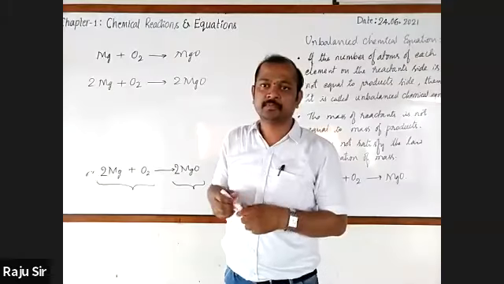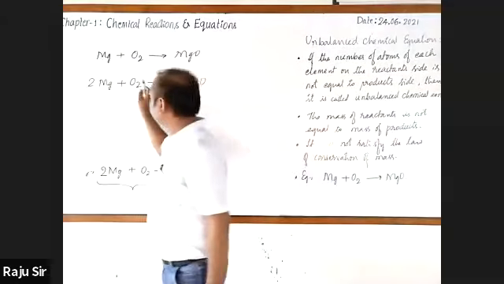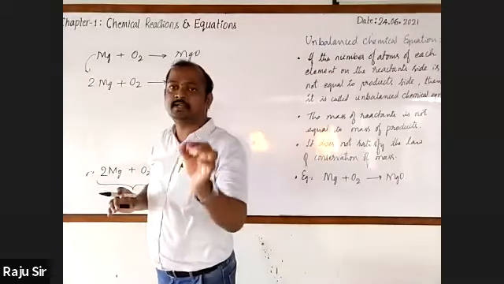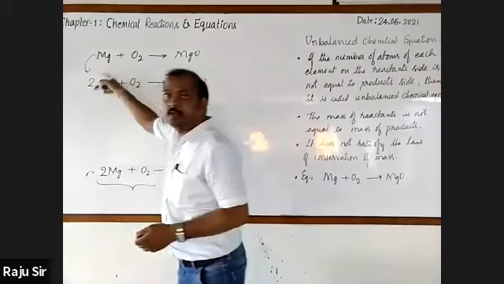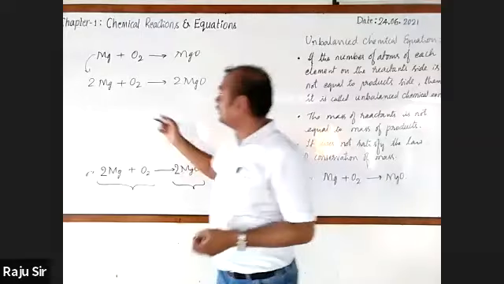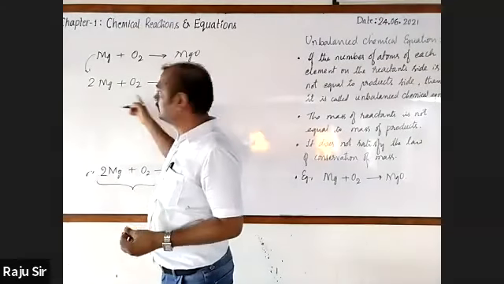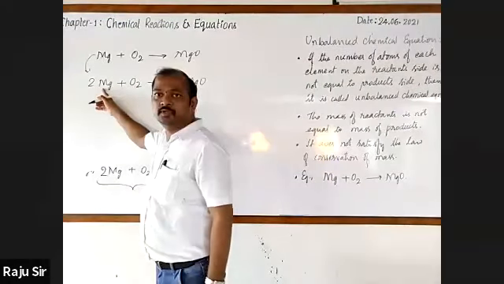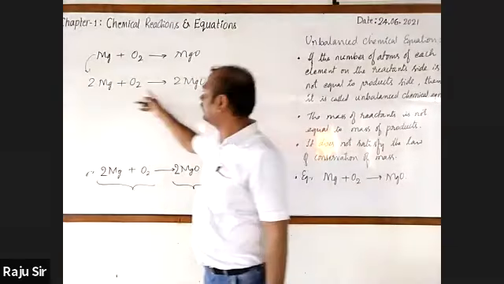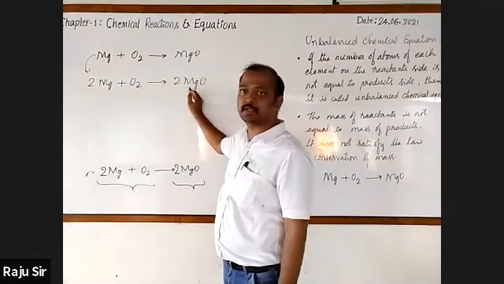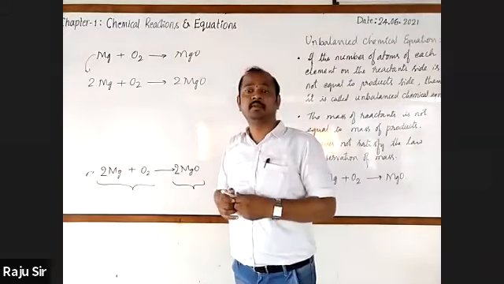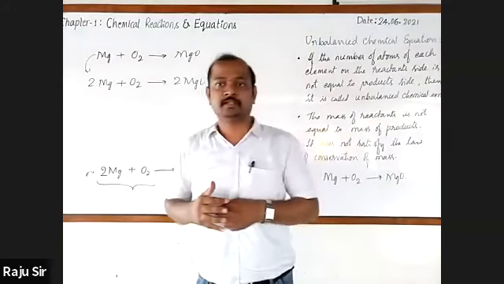Dear students, here the unbalanced chemical equation, nothing but the skeletal chemical equation, is converted into a balanced chemical equation. How? By equalizing the number of atoms of each element on the reactant side and product side. 2 atoms of magnesium, 2 atoms of magnesium, 2 atoms of oxygen, 2 atoms of oxygen. But how to equalize that?